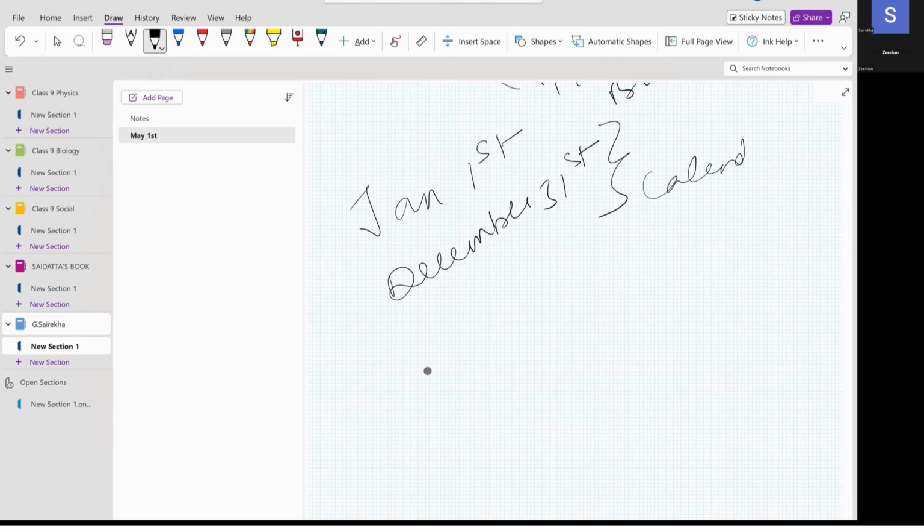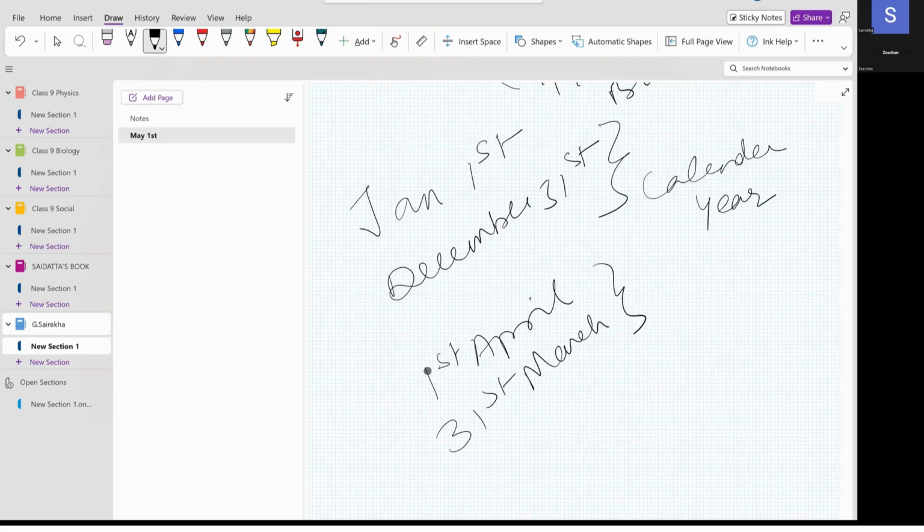This is called the calendar year. But in accountancy, it starts from 1st April. And when does it close? On 31st March. And this is called the accounting year.